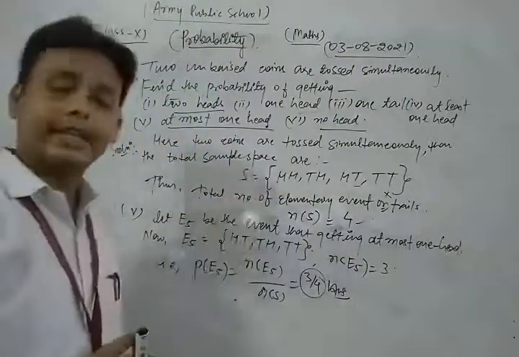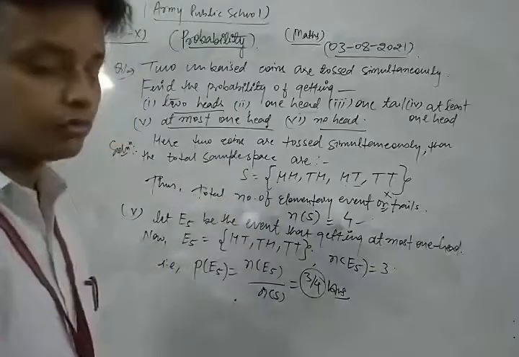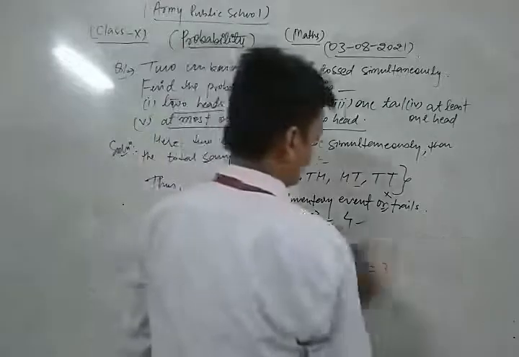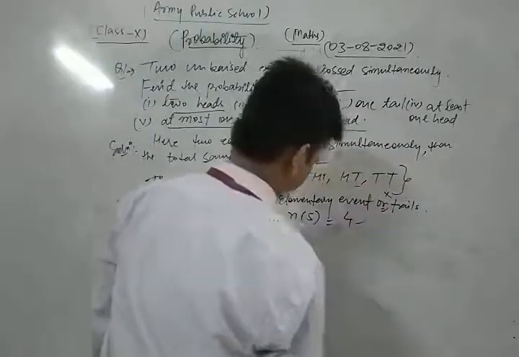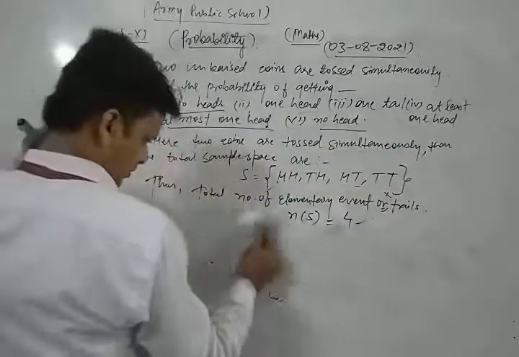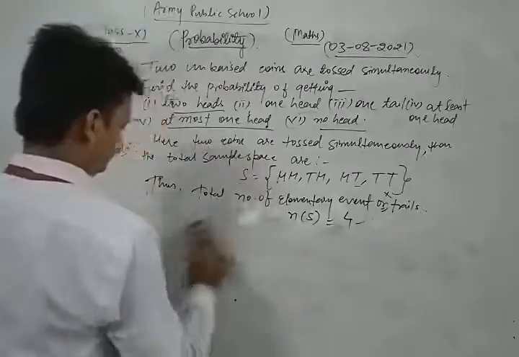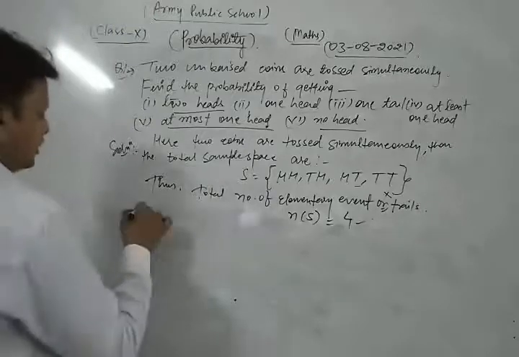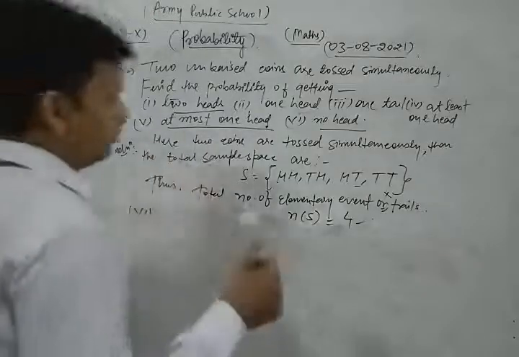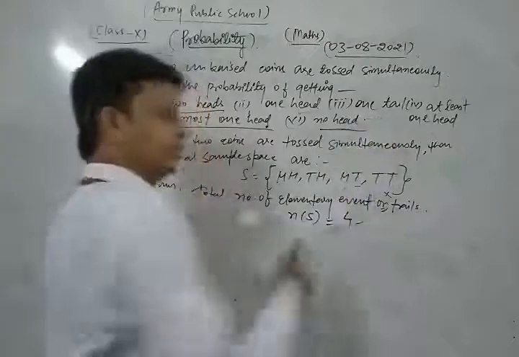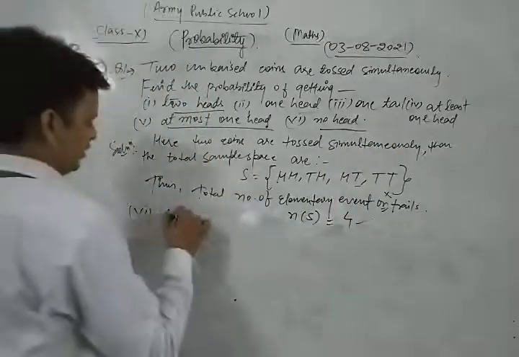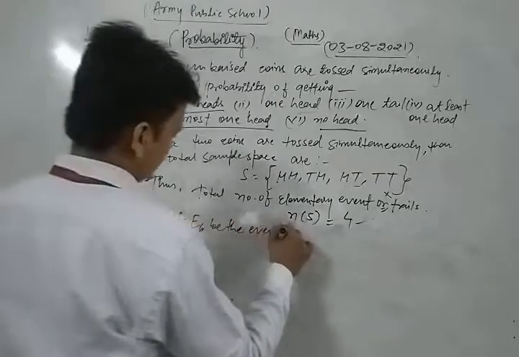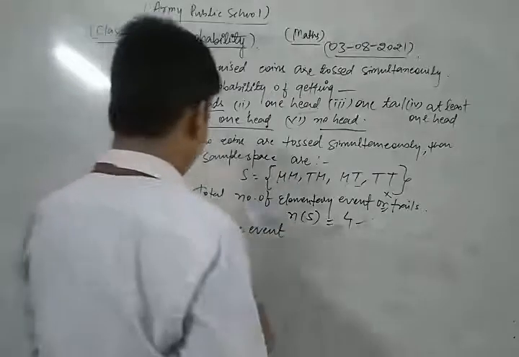Now we take and solve the last part of this question. This is also a very important question. Now here we find the probability of getting no head. So let E6 be the event